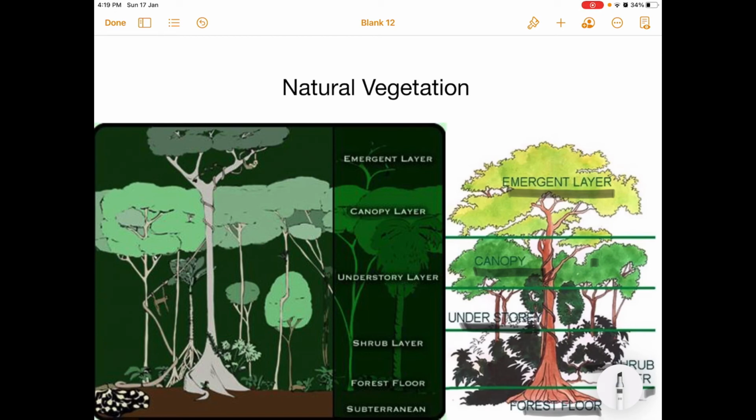Next layer is the understory layer. Now in the understory, since the light is blocked by the canopy, plants have larger leaves to maximize the light absorbed. The bottom layer consists of ferns and shrubs as well as climbers also. So this is about the natural vegetation of the evergreen forest.